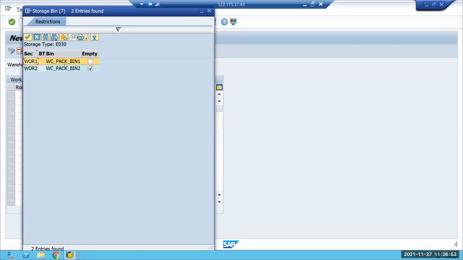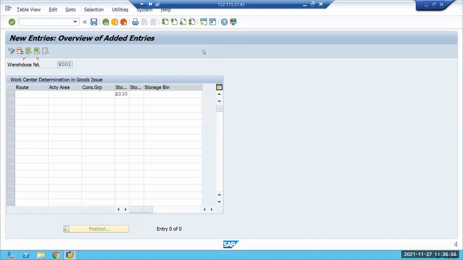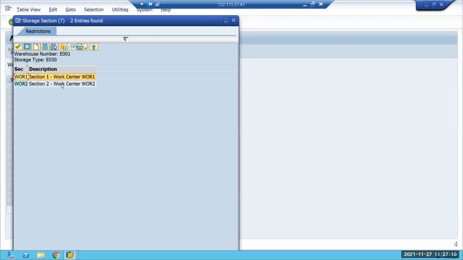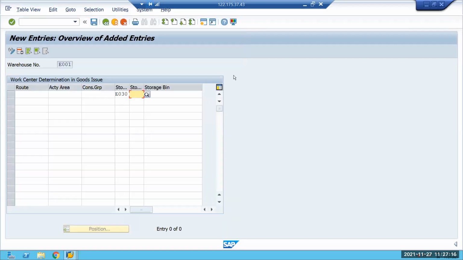No, bin is not required. You are saying that you want to scan whichever you want, right? Correct. Whichever you want. Yeah, just section I'm having. Shall I select the section? No, if you have two sections, then don't give it. If you have only one section, give that. I created two work centers and each section has one work center. Like that I maintained. Then only give the storage type.